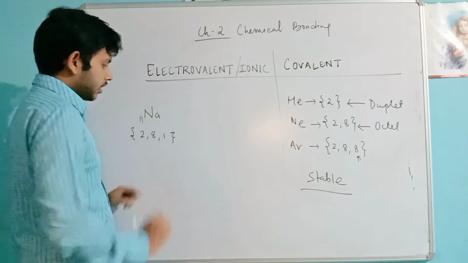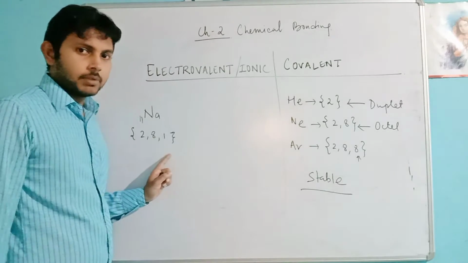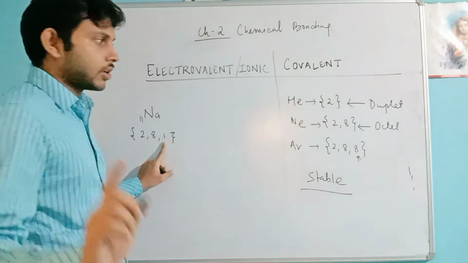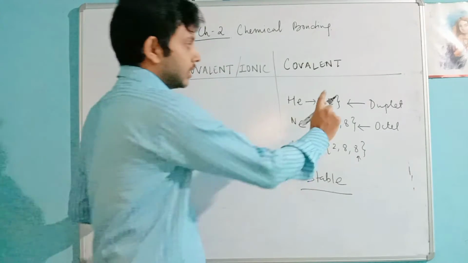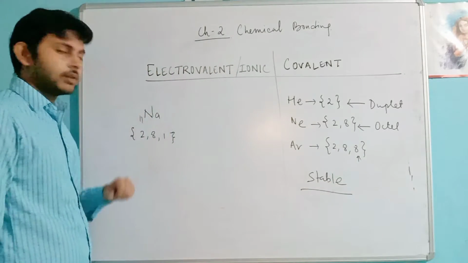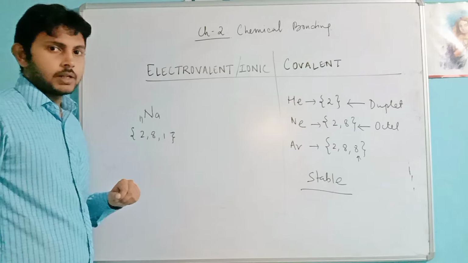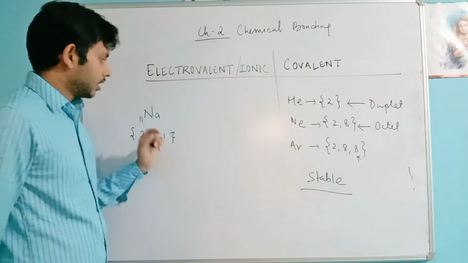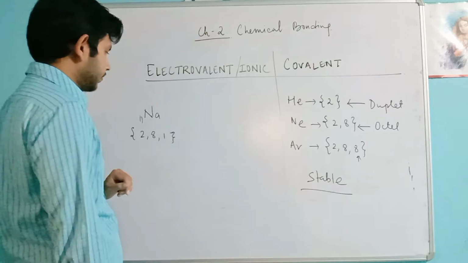Now, is this stable? No, it is not. Why? Because in the outermost shell there is one electron. To become stable, it must have either 2 electrons or 8 electrons. So for sodium to become stable, it must lose an electron. Then only it can become stable.